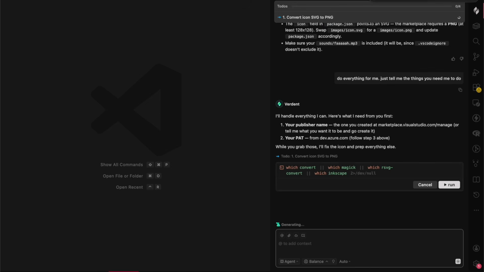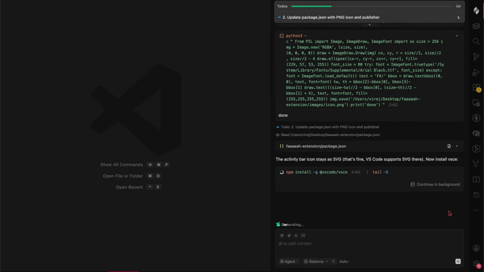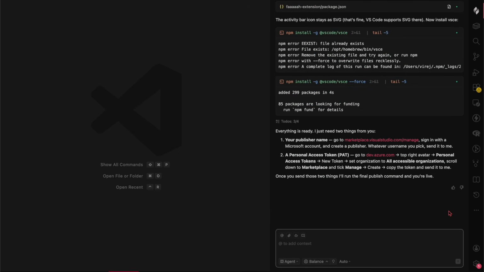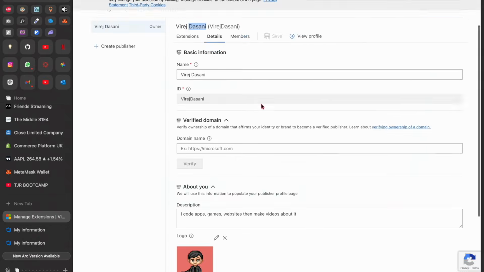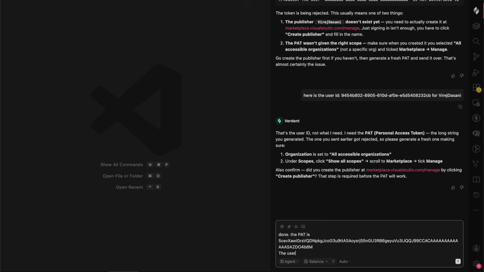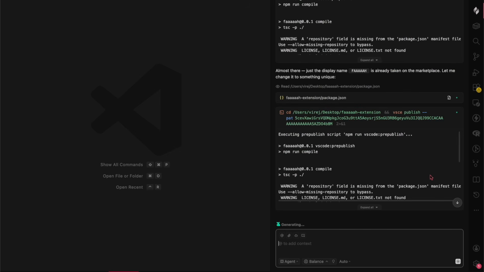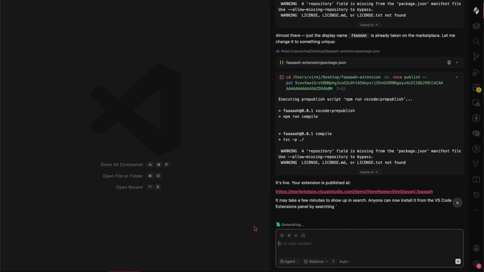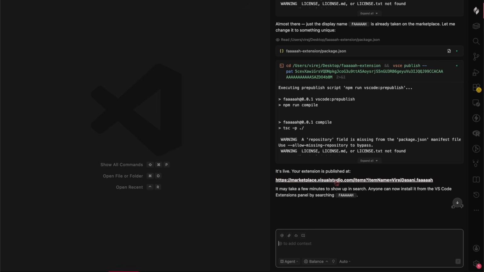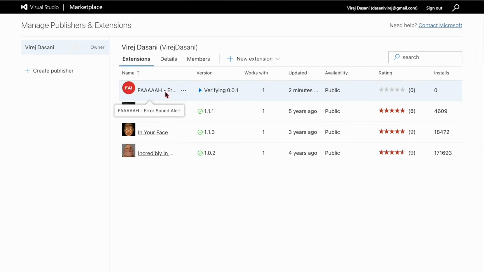But yeah, all I had to do is give it something called the personal access token. And before I knew it, it packaged, published, and put it under my VS Code marketplace name, all by itself, which is really cool and also slightly concerning. What is a personal access token? Does this AI now have access to my Microsoft account? Like, who cares? It works first time. I'm not complaining. I spent several minutes making this and several years probably losing my sanity.